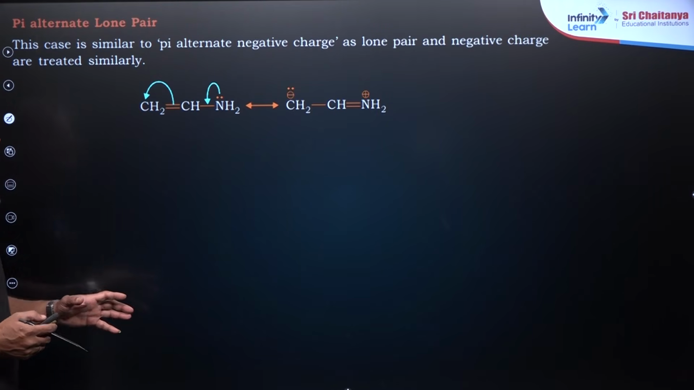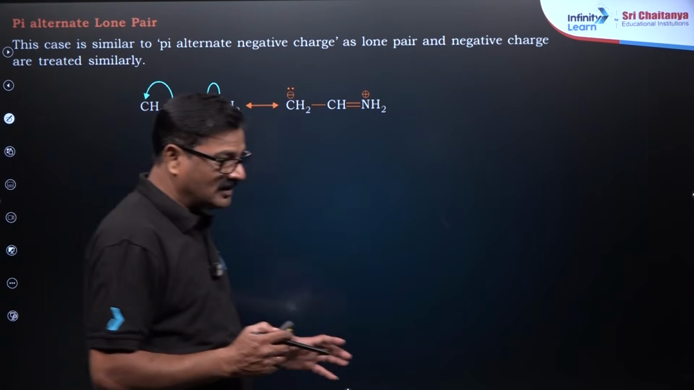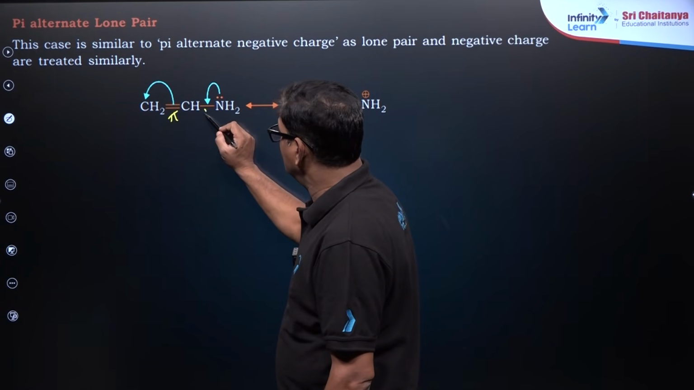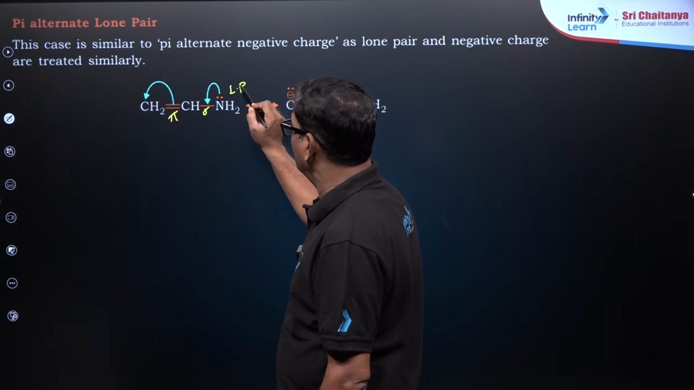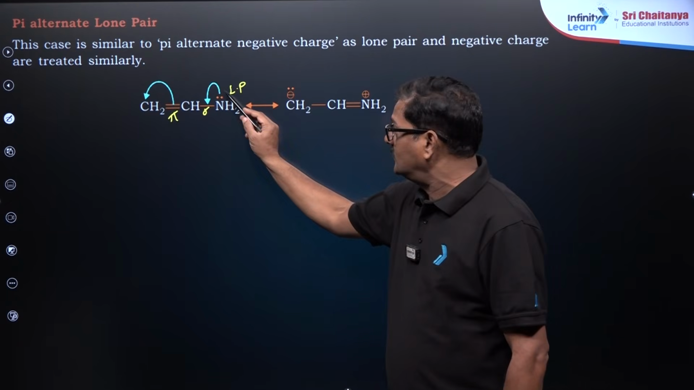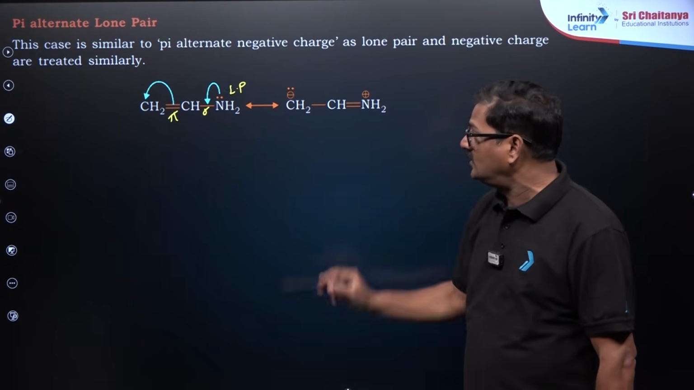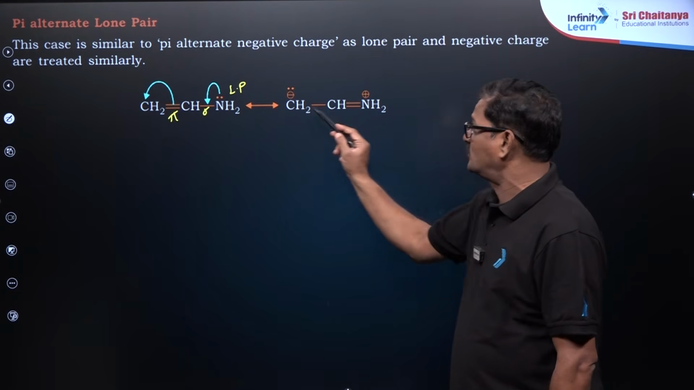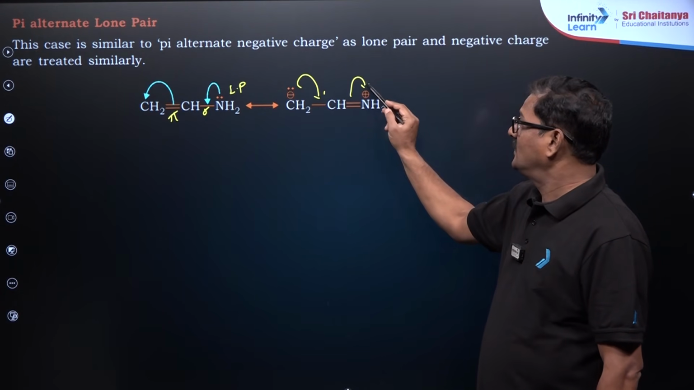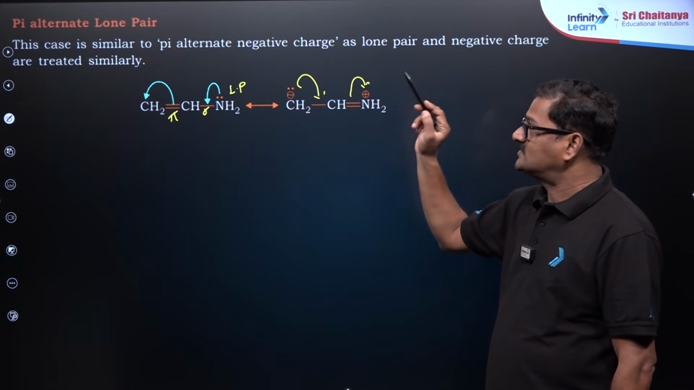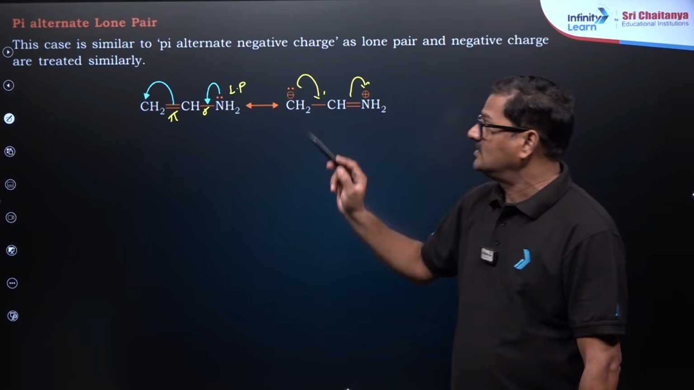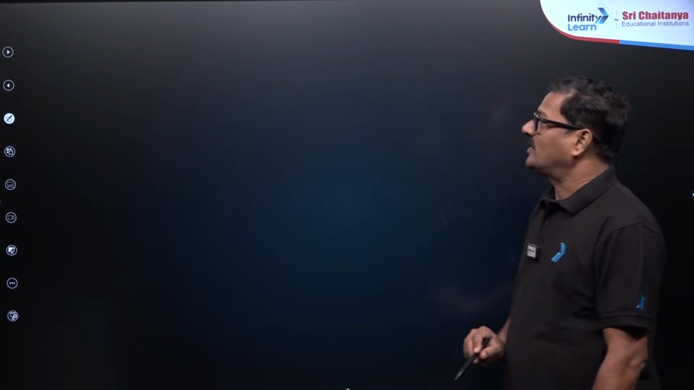Now this is going to be very important, pi and alternative lone pairs. So here it is a pi bond, sigma bond, lone pair of electrons. Always a lone pair of electrons has more density than the pi bond, so the electron pair is moved from here to here, so that you are going to get a polarized structure like this. And here it is also coming back to this. So there is a resonance in cases similar to pi, alternative negative charge. The lone pair and a negative charge are treated similarly.